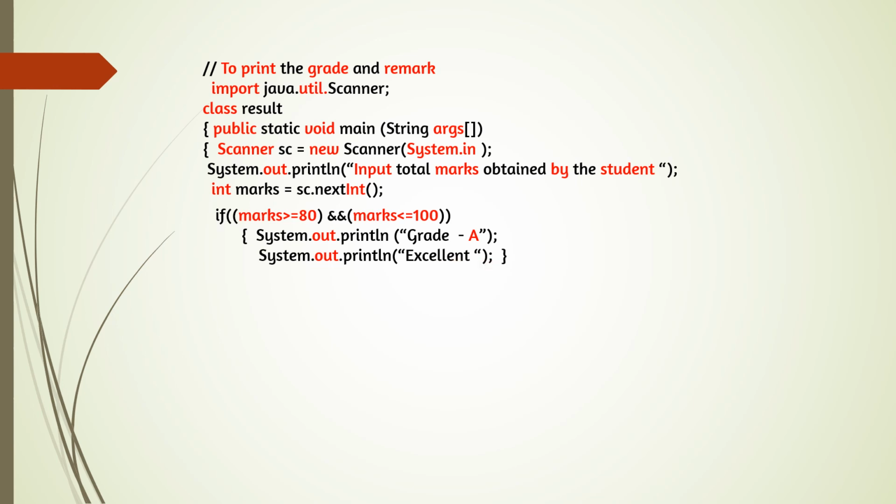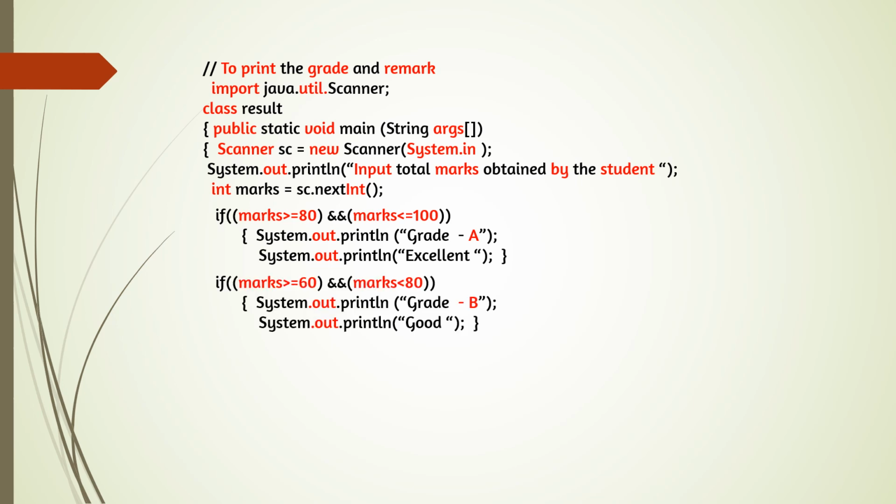Suppose the condition is wrong, it is not greater than 80 or below 100, then the second condition will be checked. If the condition is true, printing will be done and it will come out of the loop. If the condition is wrong, the second condition we are checking: marks greater than 60 and marks less than 80. In this case, the grade will be B and remark will be good.